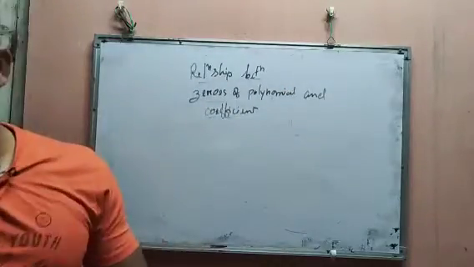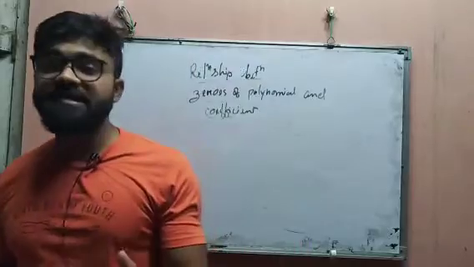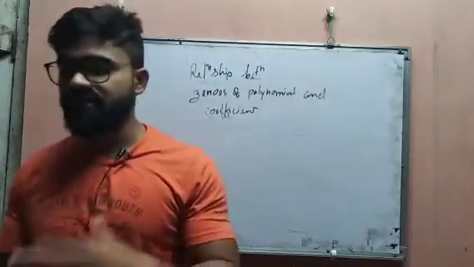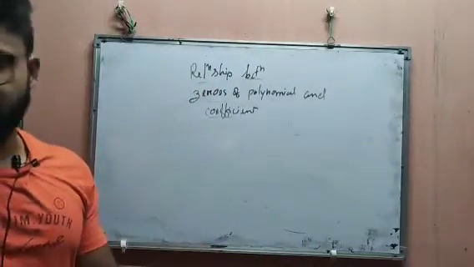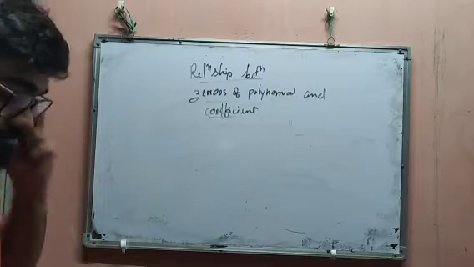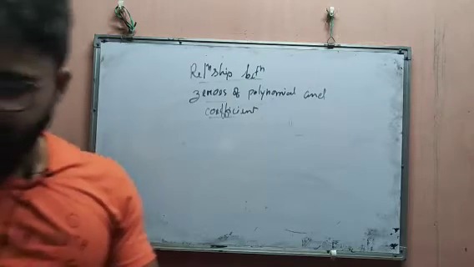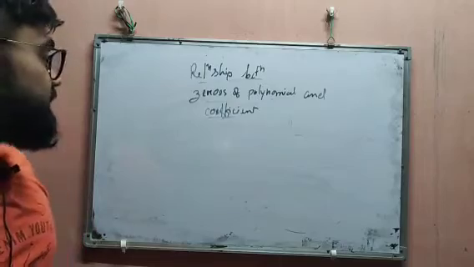That means zeros and polynomial coefficients have some relationship between them. Okay, so we shall learn about this now. Our first important thing is the relationship. Suppose,